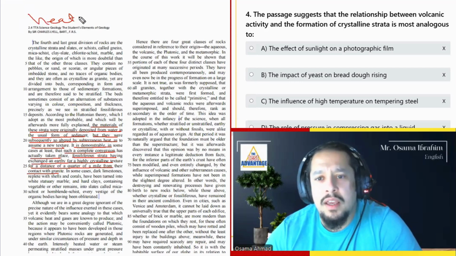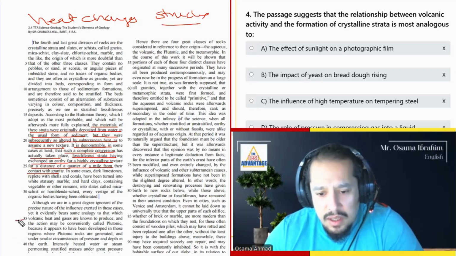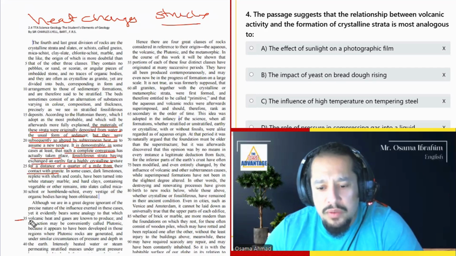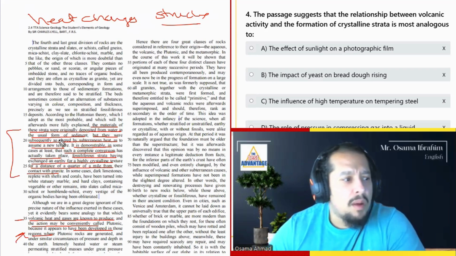So الفكرة هنا heat changes structure. The heat changes structure. It bears some analogy to that which volcanic heat and gases are known to produce. I don't think it's here, though. I think it's here. Yeah, we have volcanic activity here, but no problem.